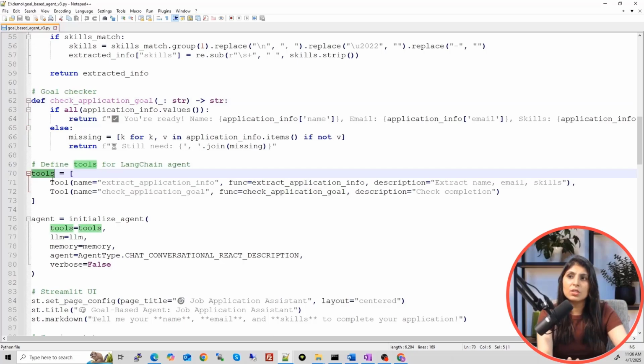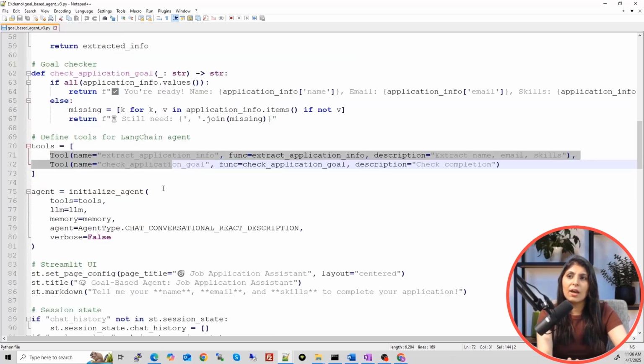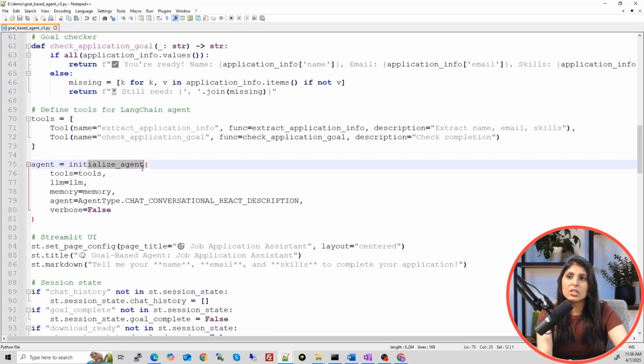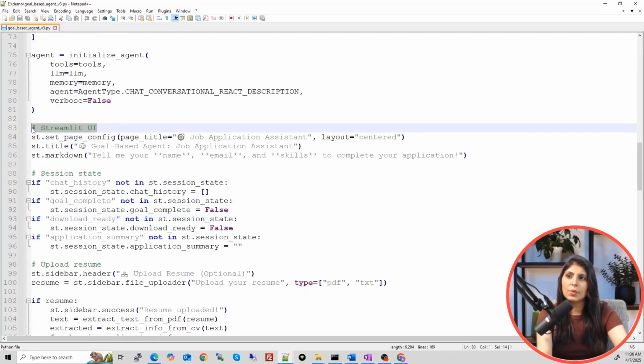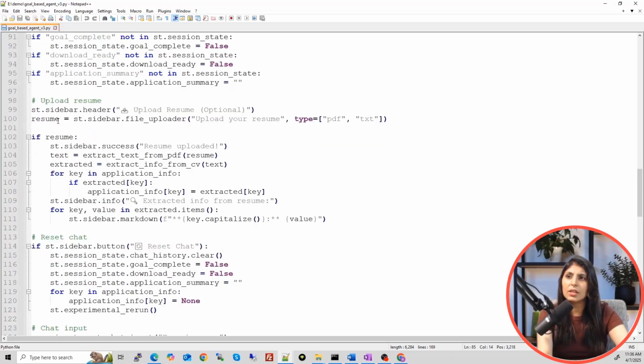Then we have the tools. So these are the two tools we have. Then we are initializing the agent. So this is the Streamlit UI. This is just a basic design, the heading and the title and everything. The important thing is here, upload resume.